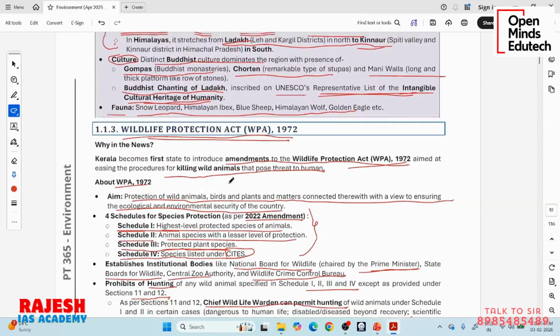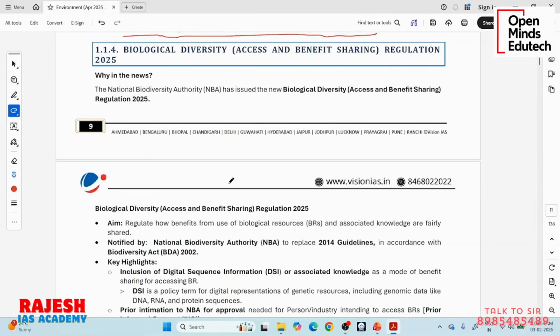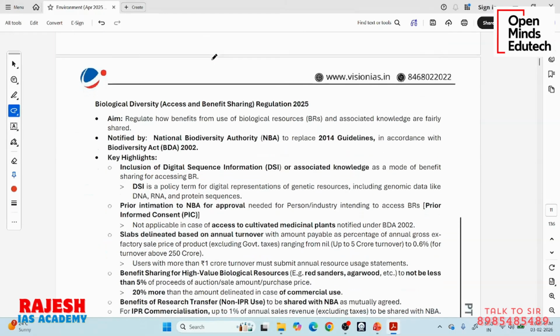So this is the next article on Wildlife Protection Act. We have seen it completely. Moving on to the next one, which is talking about access and benefit sharing regulations of biological diversity. There is something called Biological Diversity Access and Benefit Sharing Regulations 2025. So let us talk about it.